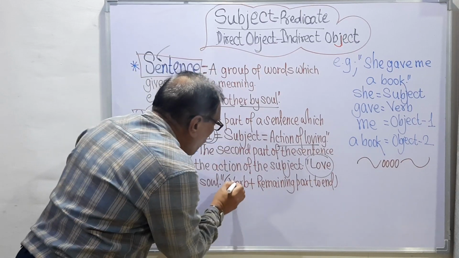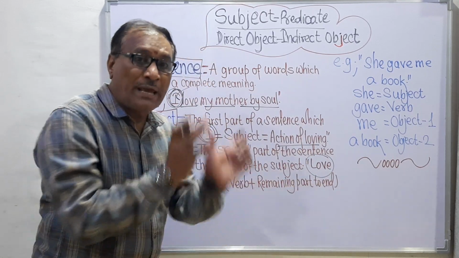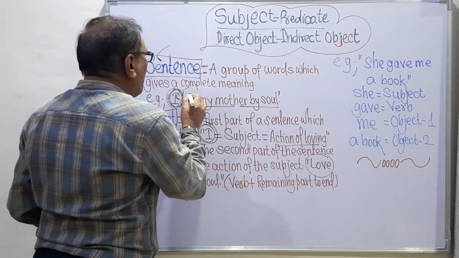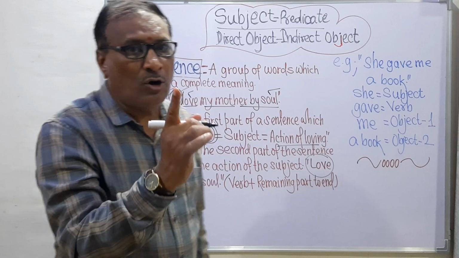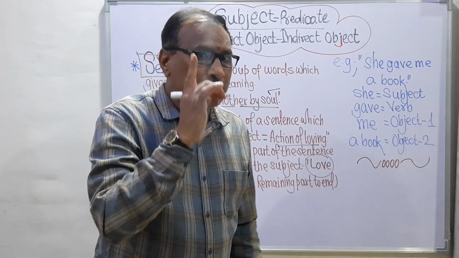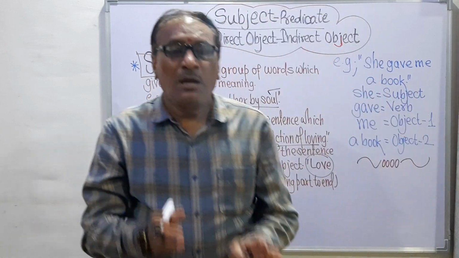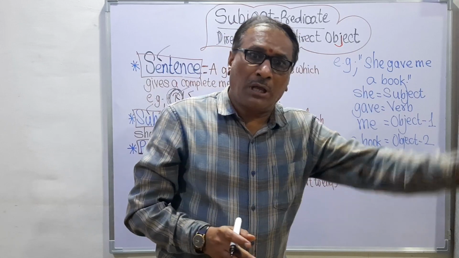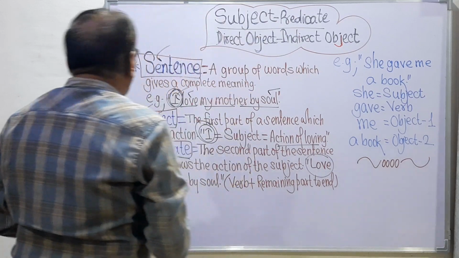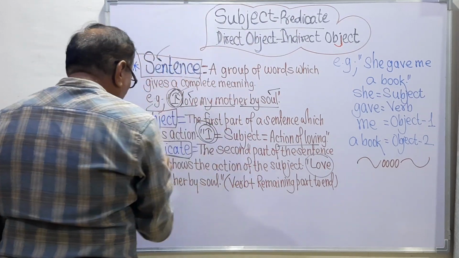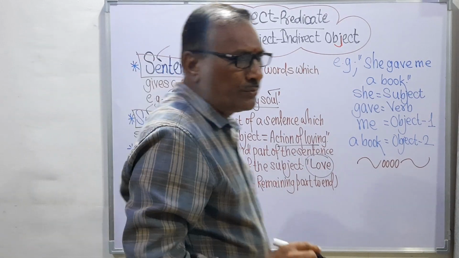It means the verb plus the remaining part to the end of the sentence. From the verb to the end of the sentence is the part which is called the predicate. So here we saw the definition of the sentence, then the subject, then the predicate.